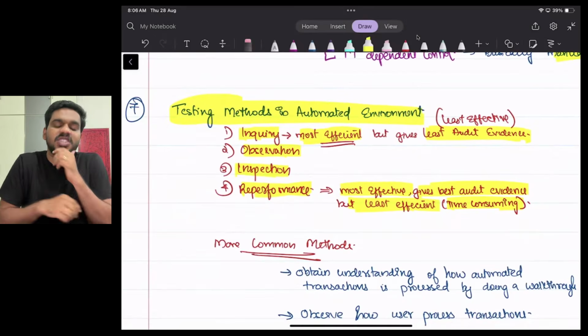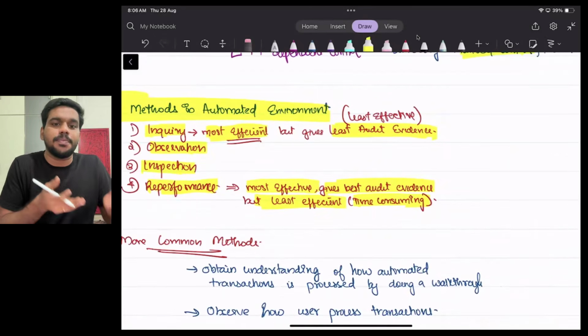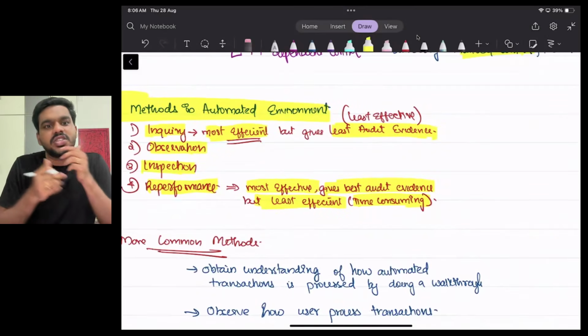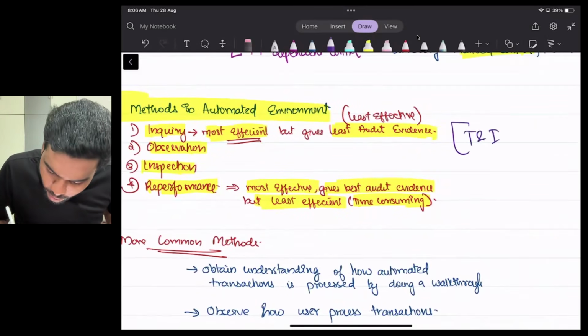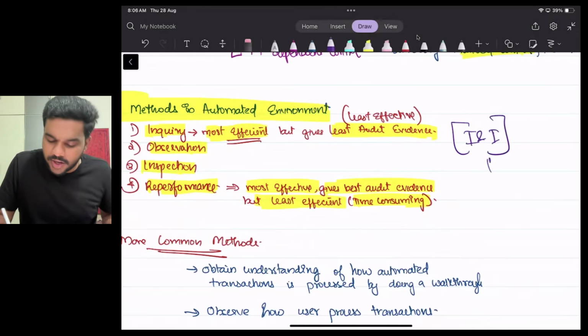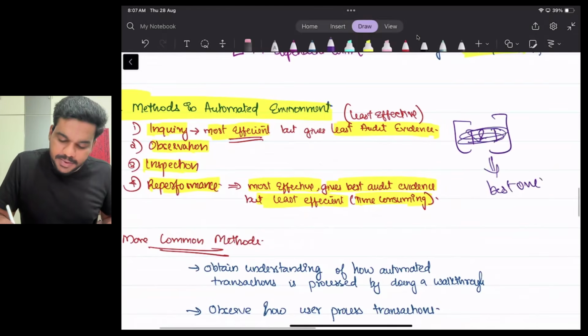Sir, so which is the best method in this? If inquiry is most efficient but least effective and reperformance is most effective but least efficient, which one will we go with? Best to go with a combination of inquiry and inspection. Combination of inquiry and inspection is the best one.